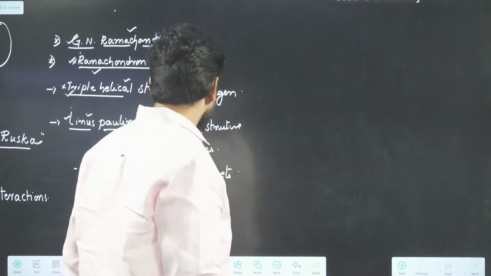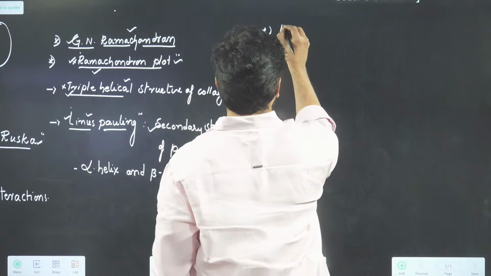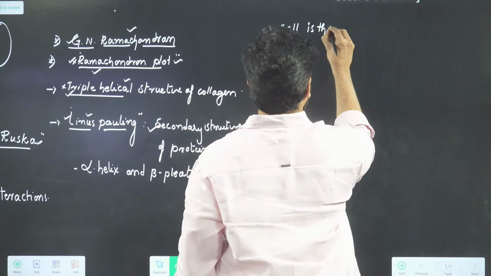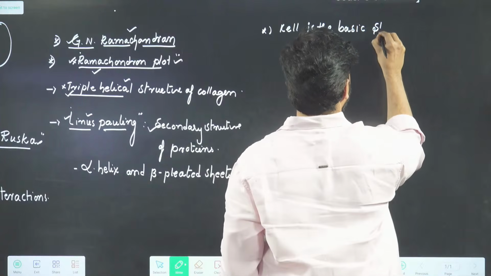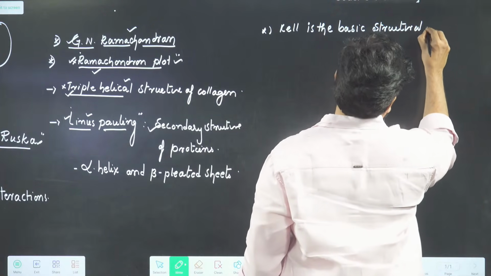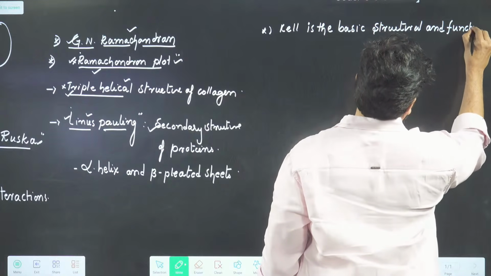Then go to another thing: why do you say the cell is the basic structural and functional unit of life?